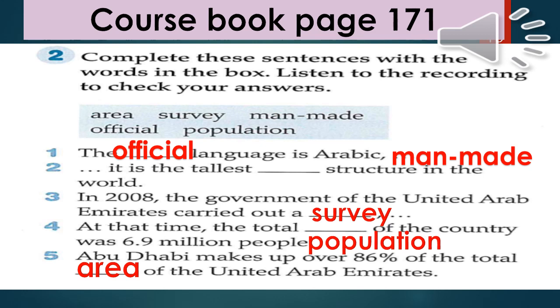Abu Dhabi is much larger than Dubai in terms of area. Abu Dhabi makes up over 86% of the total area of the United Arab Emirates. Dubai's area is 5% of the whole country. The smallest emirate in terms of area is Ajman, which makes up less than 1% of the country.